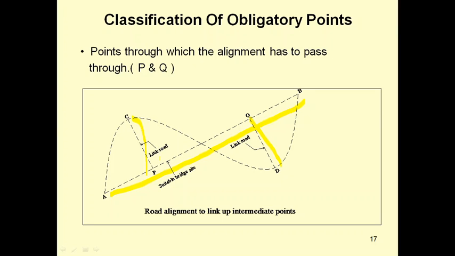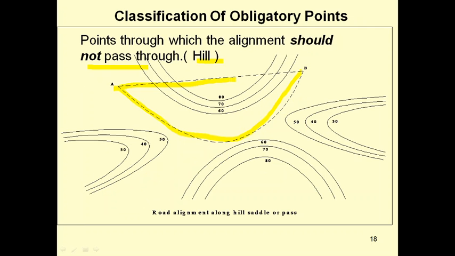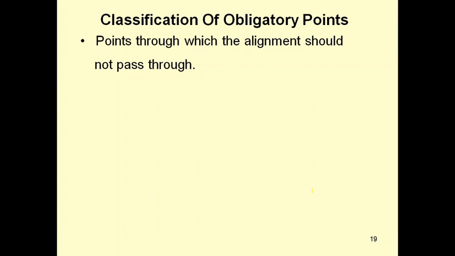And this is another example, points through which the alignment should not pass. Hill, this is an example hill. So you can see 60, 70, 80 and 50, 40, 90, 60, 70, 80 here and 50, 40, 30. So this is up, from up to down and down to up. So the line which is going is nothing but the alignment from the reference to obligatory points A and B. Okay, so road alignment along a hill saddle or pass. Points through which the alignment should not pass. So this is another example. It will not pass through.